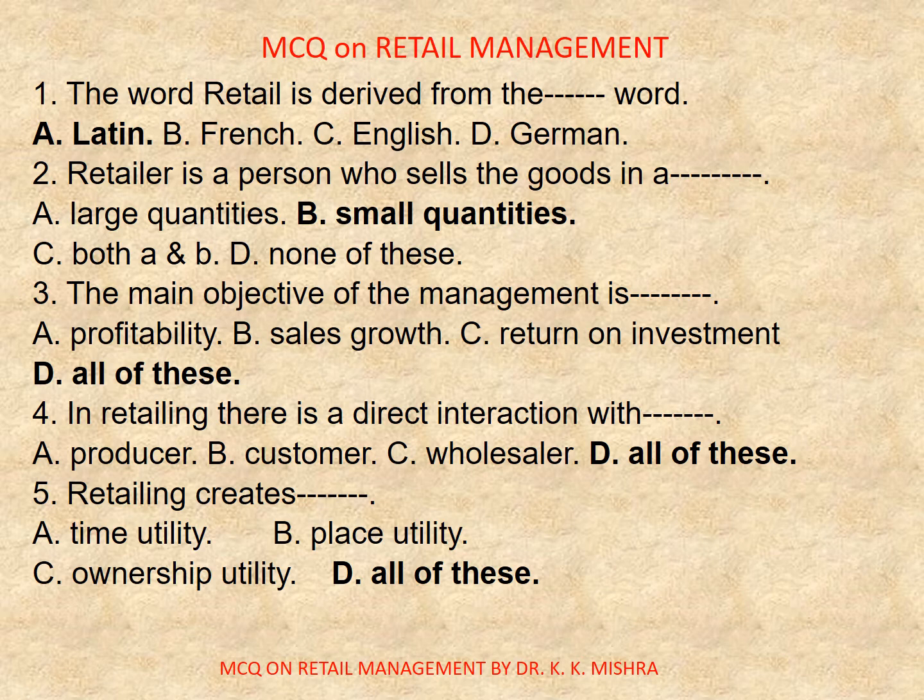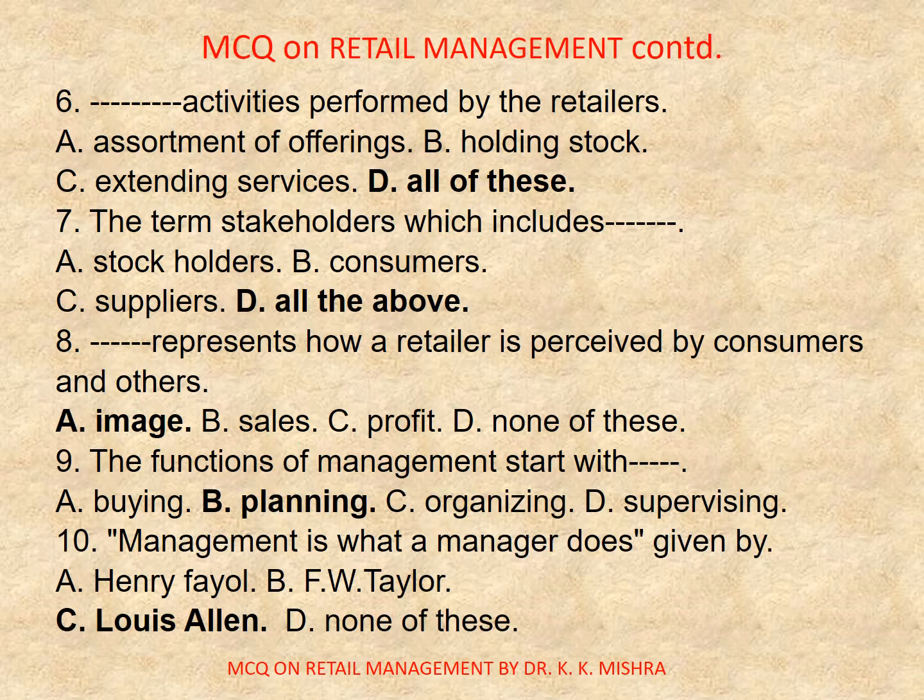Question number 5. Retailing creates dash. A. Time utility, B. Place utility, C. Ownership utility, D. All of these. Correct option is D. All of these. Question number 6. Dash activities performed by the retailers: A. Assortment of offerings, B. Holding stock, C. Extending services, D. All of these. Correct option is D. All of these.